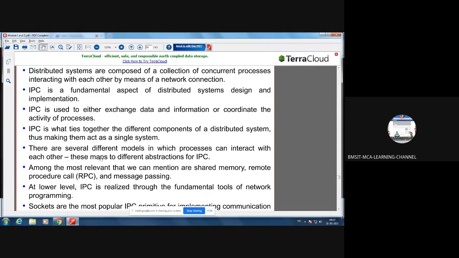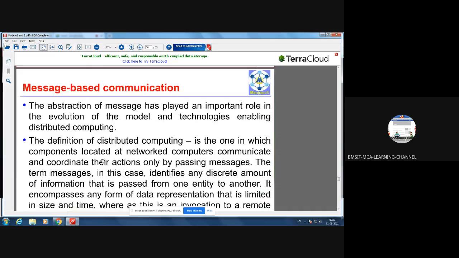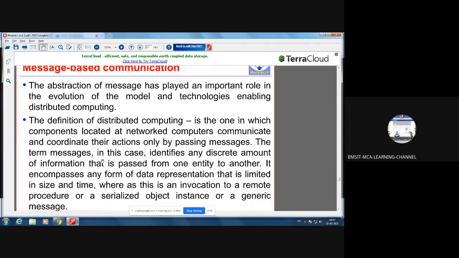Another way of achieving this is by using remote procedure calls. We said that using technologies like .NET and J2EE, we can implement RPC. Then message-based communication: how the components within the computer communicate by exchanging messages. Hence it got its name, message-based communication. Within the distributed setup, this is very important.